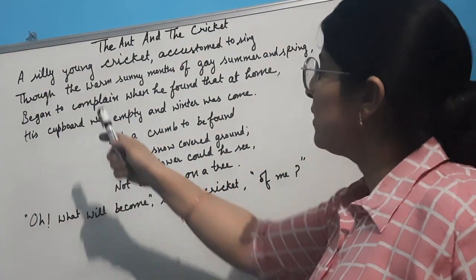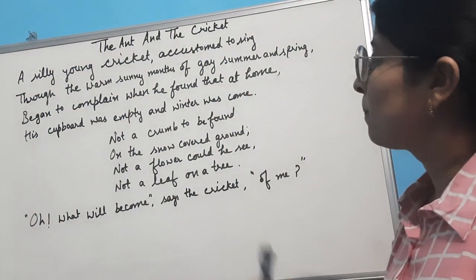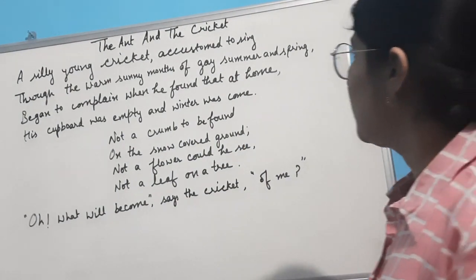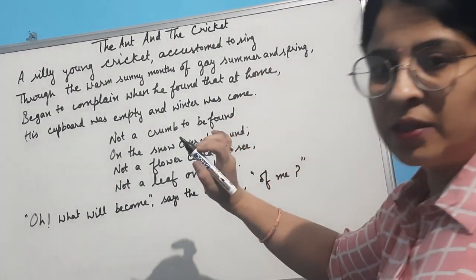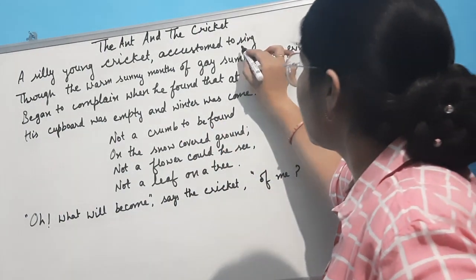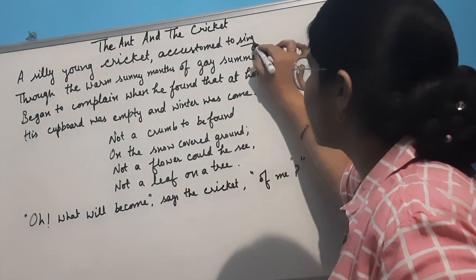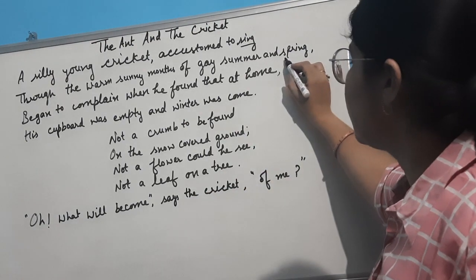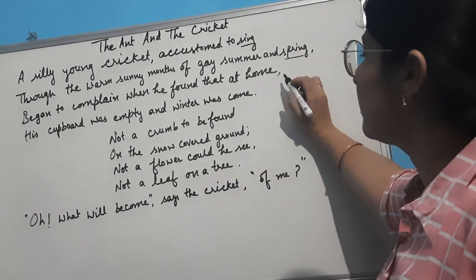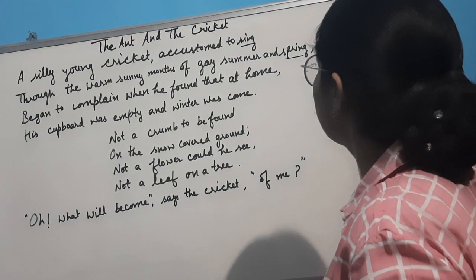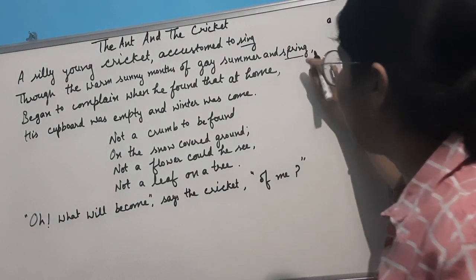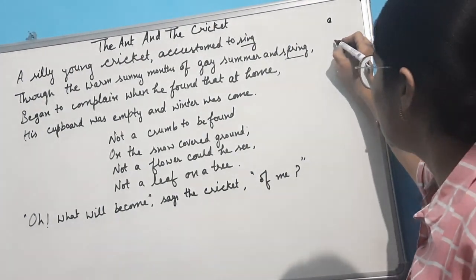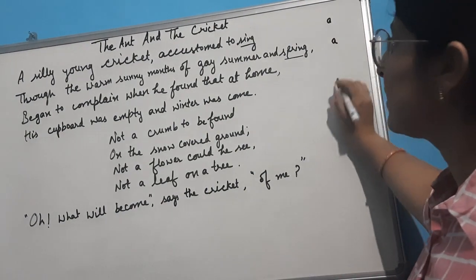A silly young cricket accustomed to sing through the warm sunny months of gay summer and spring. Here, for the rhyming scheme, we are to see the last word of each line. Here, sing, g sound it is giving, and in the next line again spring, g sound it is giving. We consider this first line a, and it is also giving the same sound, so we consider it as a.